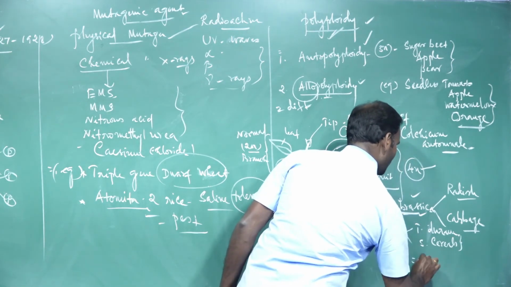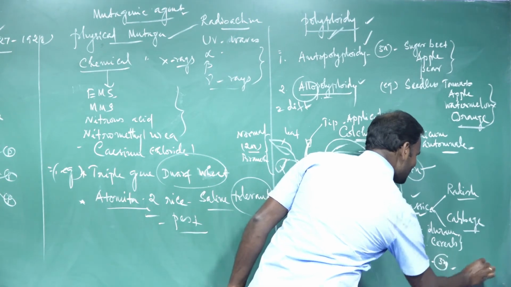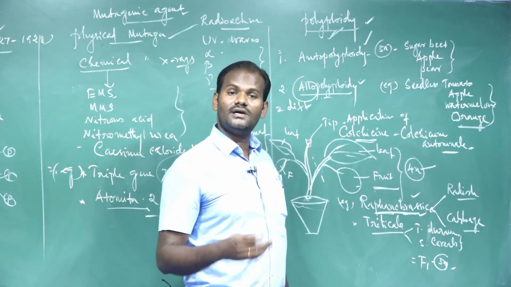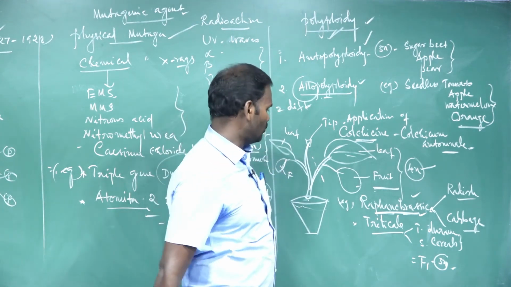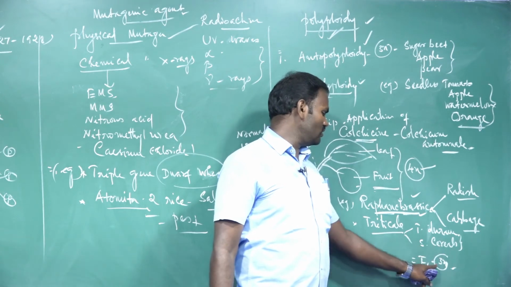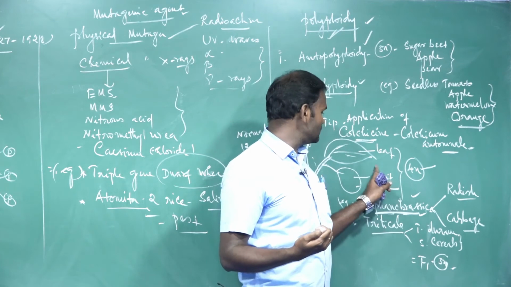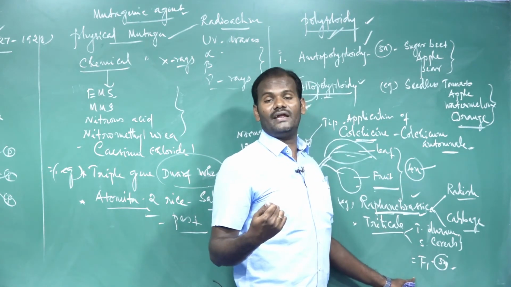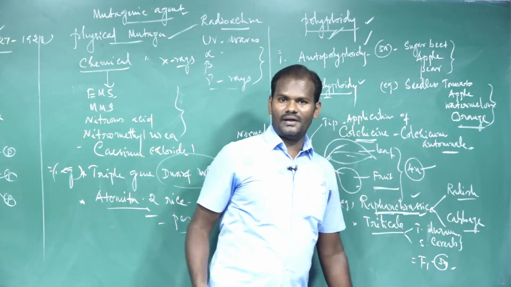The F1 is in diploid condition, a sterile variety. It is clearly discussed in the previous videos. Please go through that. Triticum durum crossed with Secale. The F1 is a sterile variety, but when the number of chromosomes is doubled by using colchicine, the hexaploid variety is a fertile variety. So these are the examples for polyploids.